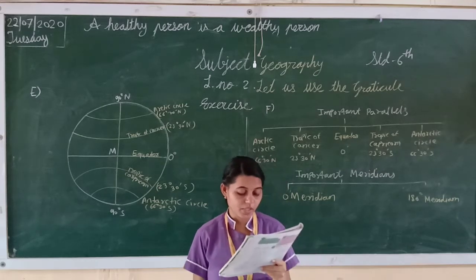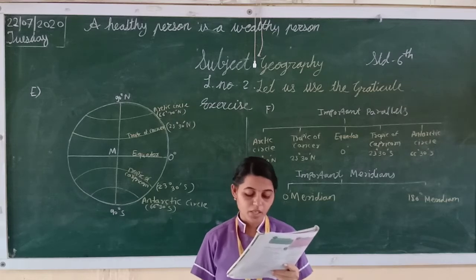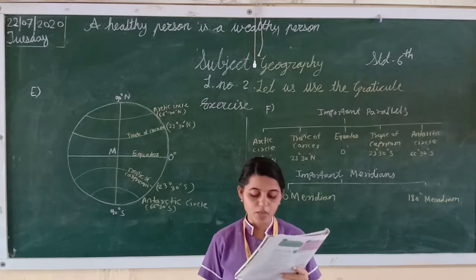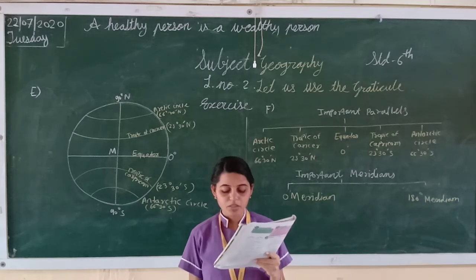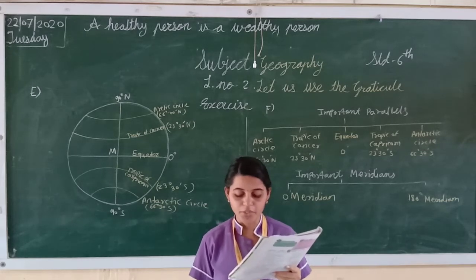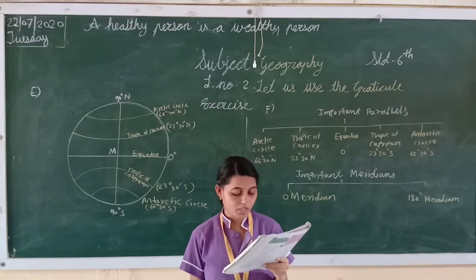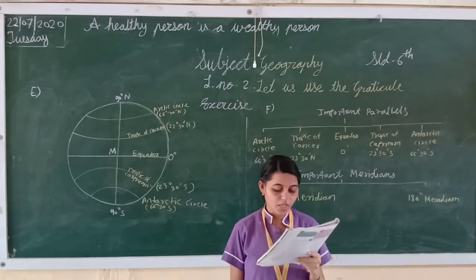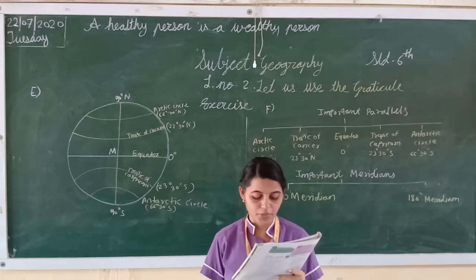And next one, Australia: 10 degree 41 minutes south latitude to 43 degree 38 minutes south latitude, and 113 degree 9 minutes east longitude to 153 degree 38 minutes east longitude.